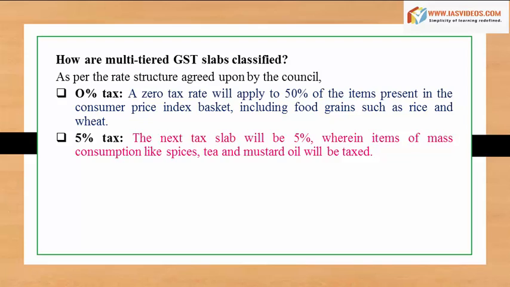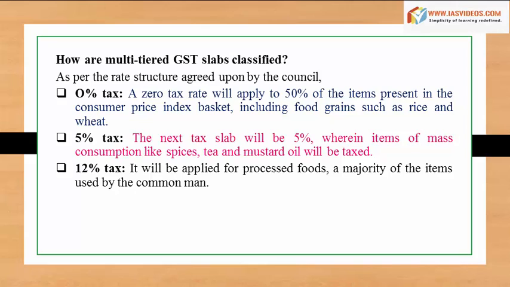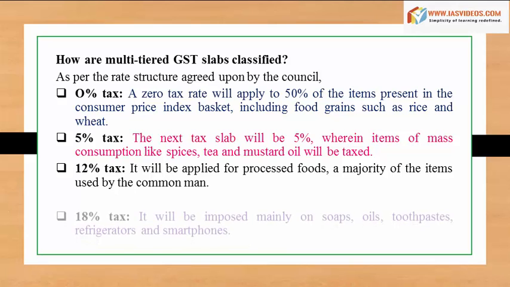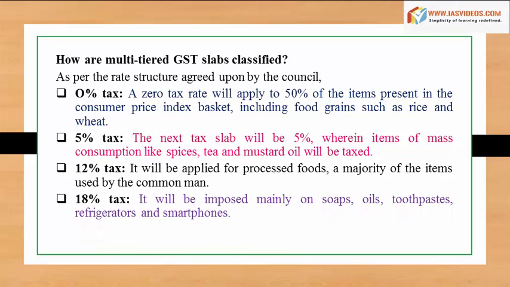5% tax. The next tax slab will be 5%, wherein items of mass consumption like spices, tea and mustard oil will be taxed. 12% tax. It will be applied for processed foods, a majority of the items used by the common man. 18% tax. It will be imposed mainly on soaps, oils, toothpastes, refrigerators and smartphones. 28% tax. White goods, cars etc.